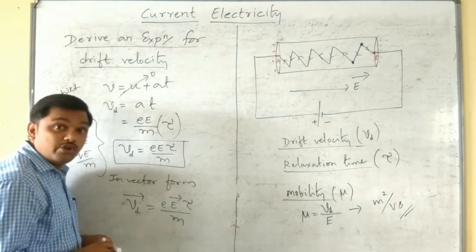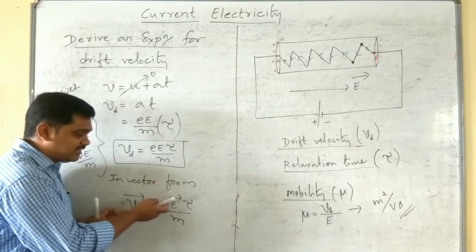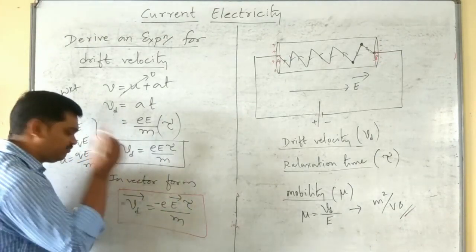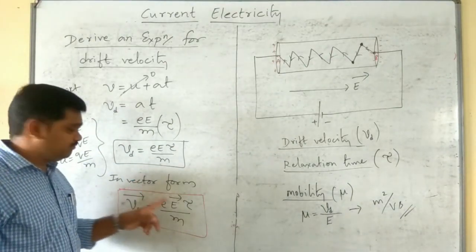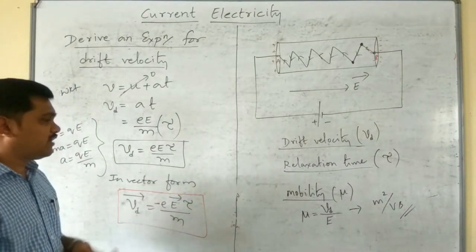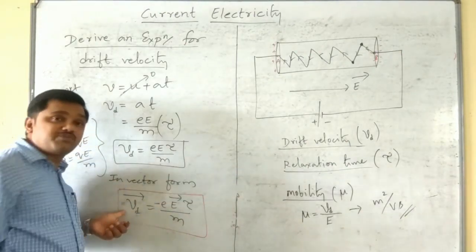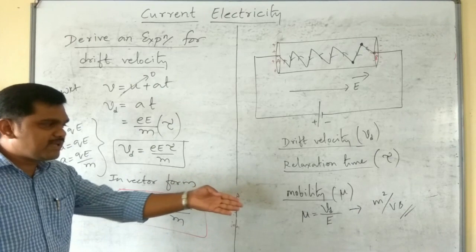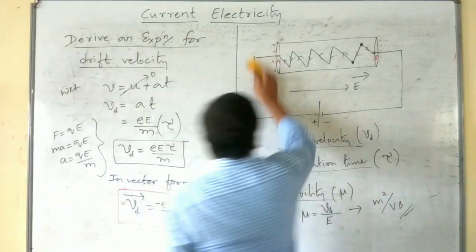Is it okay? No, it is not okay, because just a few minutes ago I said drift velocity is opposite to the direction of the electric field. Hence we have to put a negative sign here. This is the expression for drift velocity in terms of relaxation time. If we want to represent the drift velocity in terms of mobility, we put Vd is equal to mu E here, otherwise in place of E, Vd divided by mu.